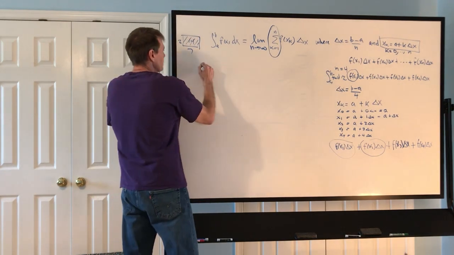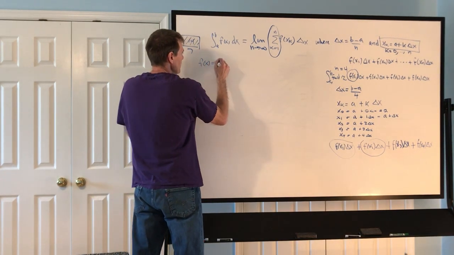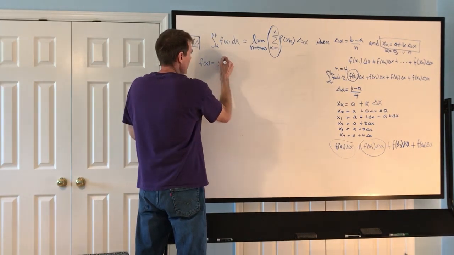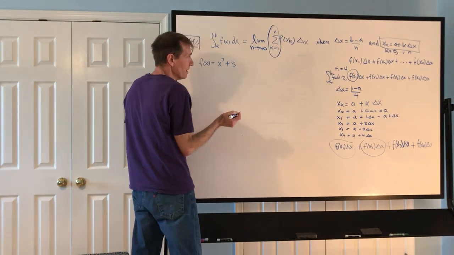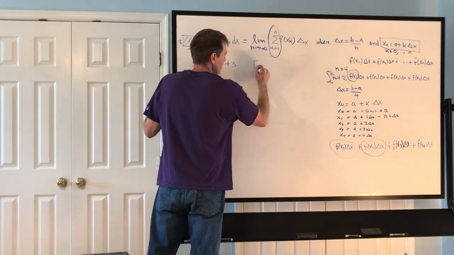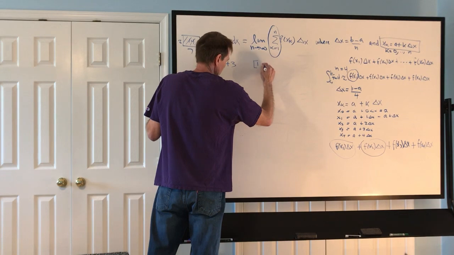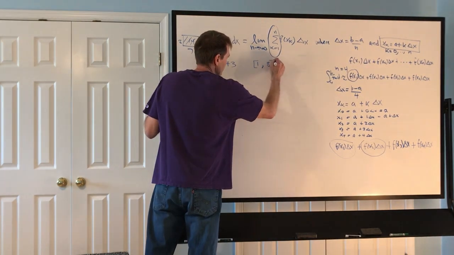Maybe we've got f of x equals x squared plus 3, and maybe we're looking at an a and a b going between, let's make it 1 and 9.